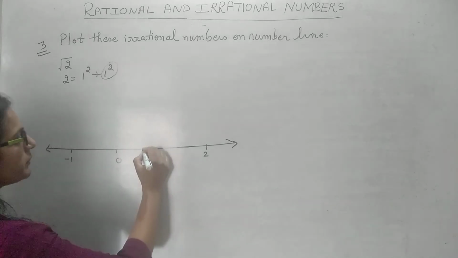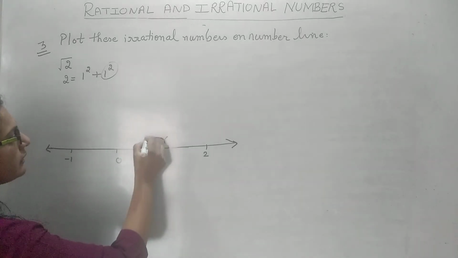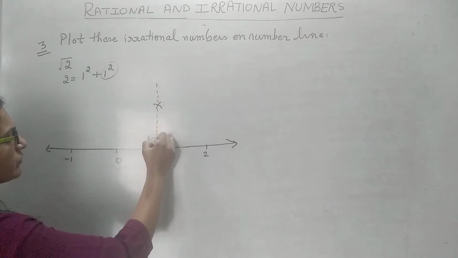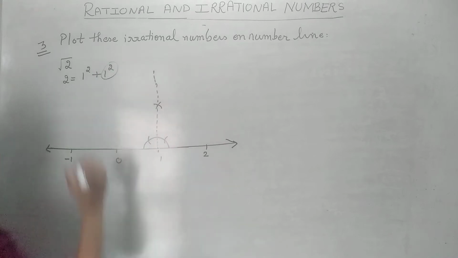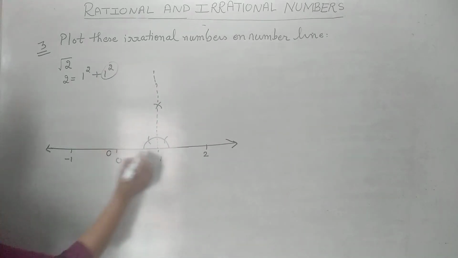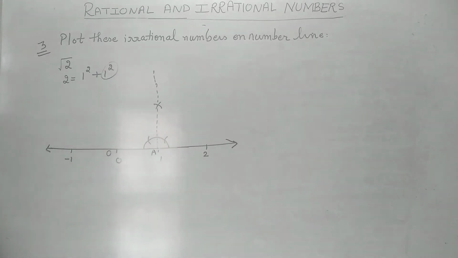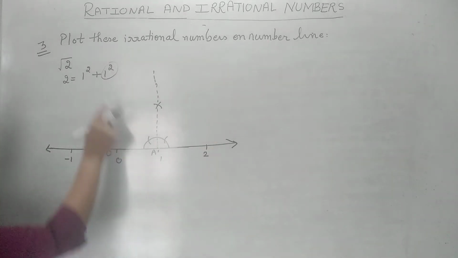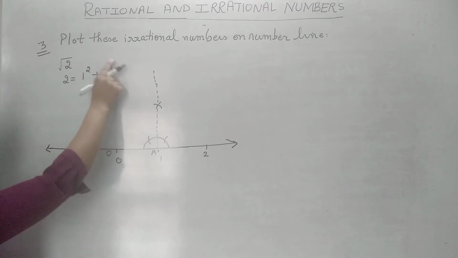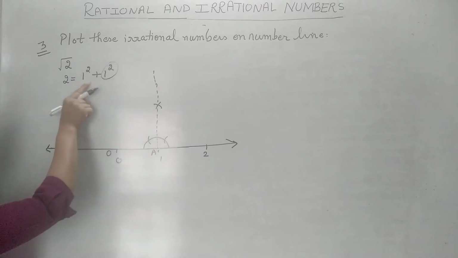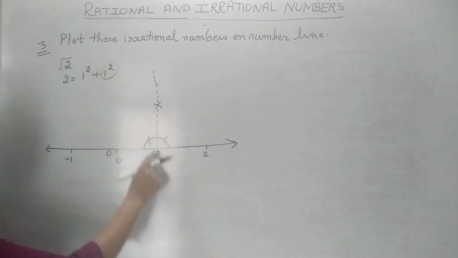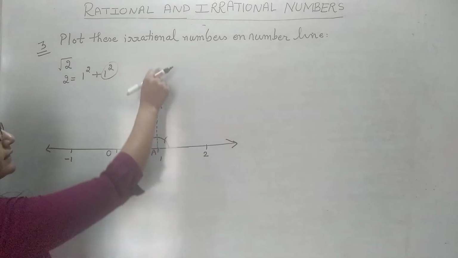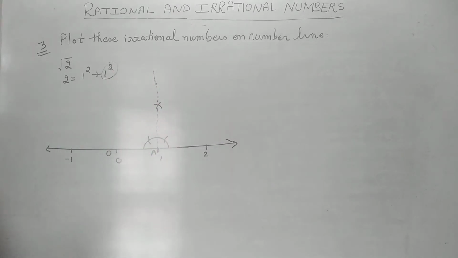With the help of compass, you make 90-degree angle at 1. All of you know how to make 90-degree angle at 1 with the help of compass. So this thing. Let us take this point as O, this point as A. So what I have done, why I have made it at 1? Because leaving 1, the other number is 1, that means at this place 1, we will make a 90-degree angle with the help of compass.